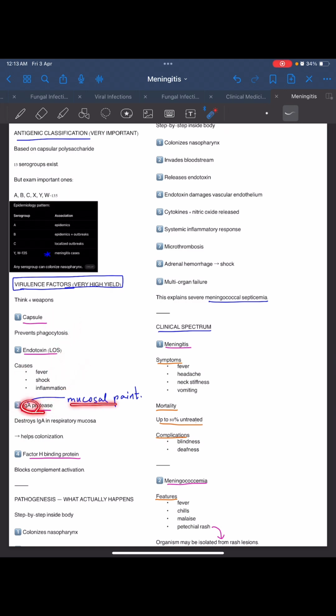IgA protease. IgA is nothing but the mucosal paint, and IgA protease destroys the IgA. Immunoglobulin is a protein in the respiratory mucosa. So this protease formed by Neisseria meningitidis will destroy the mucosal antiseptic paint, and hence there will be colonization of bacteria there.